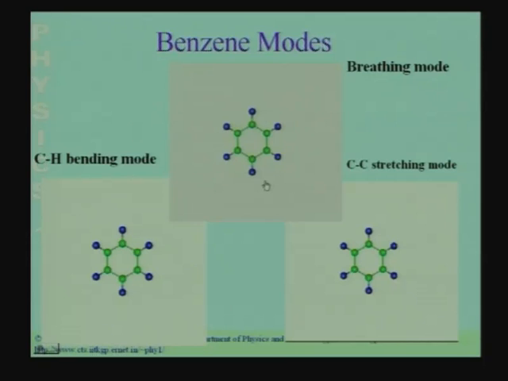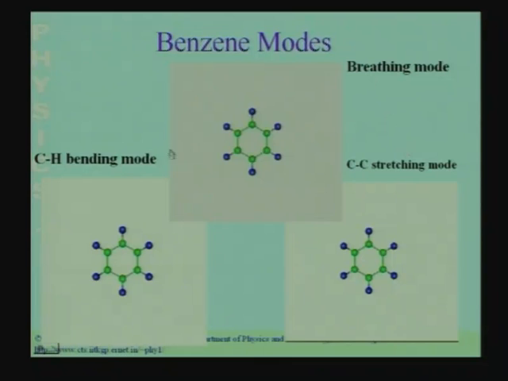Now when there is radiation incident on this benzene, some of the energy in the incident radiation can be transferred into the vibration of these molecules. So the incident radiation can impart some of its energy into the vibration of the benzene molecule, and there are three possible vibrations: the breathing mode, the bending mode and the stretching mode. Each of them will take up different amounts of energy, and a difference in energy corresponds to a difference in frequency.